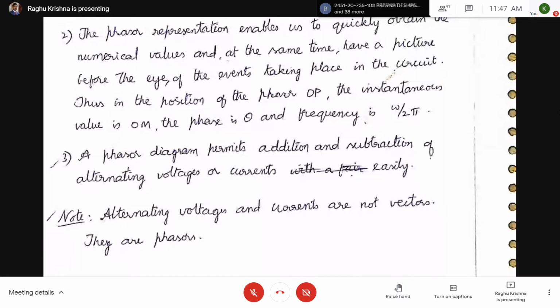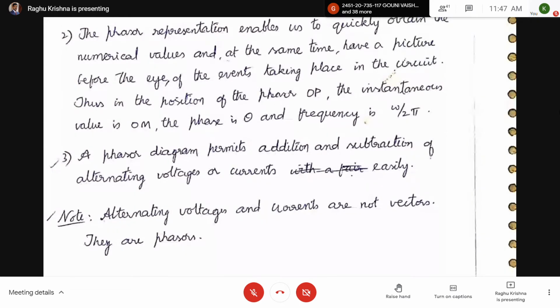Phasor means, in addition to that, the phasor will be rotating in anti-clockwise direction at a constant angular velocity omega radians per second.